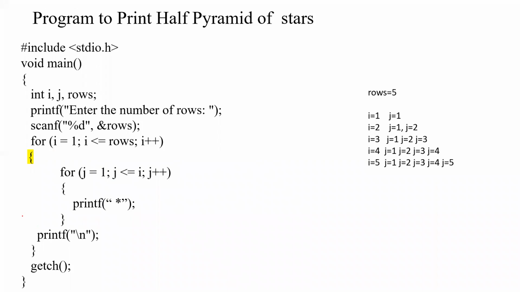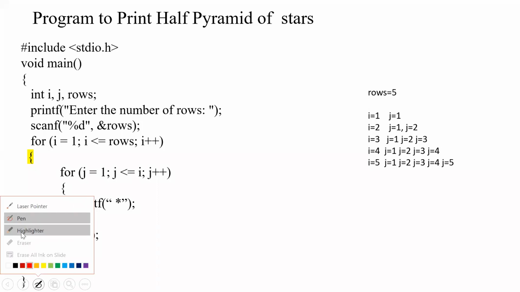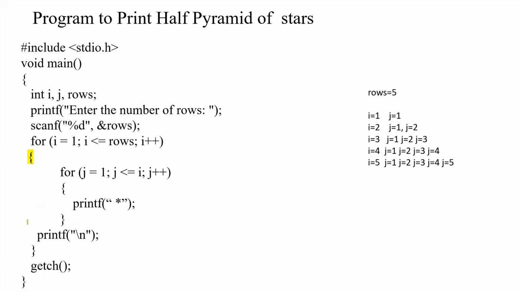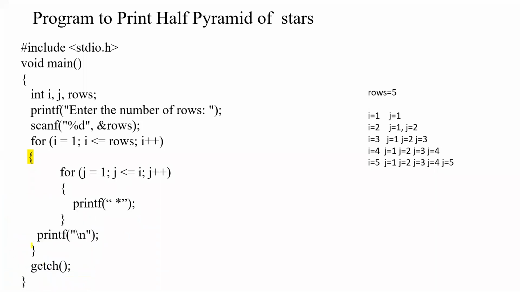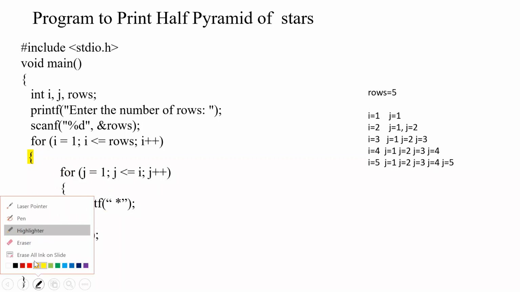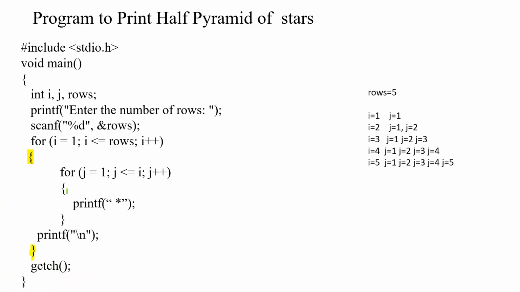So here, as I told, the body of the outer for loop I have shown delimited by this yellow bracket. Got it? The body of the loop is mentioned here. What is the body of the outer for loop? And inside the body we have another for loop, which becomes the inner for loop. For that I am giving a green color now. So this becomes the body of the inner for loop.